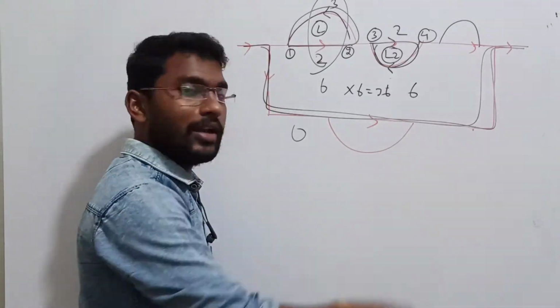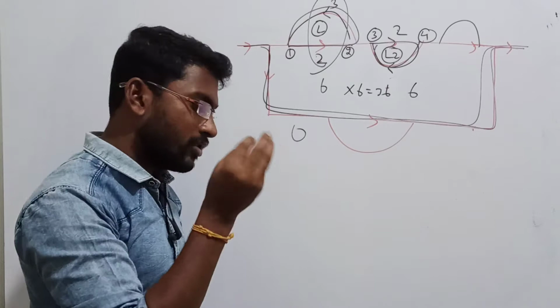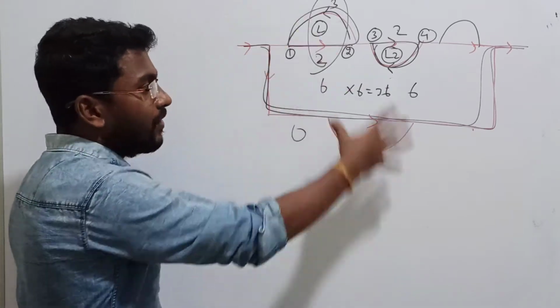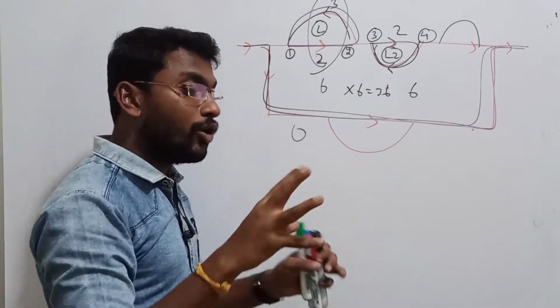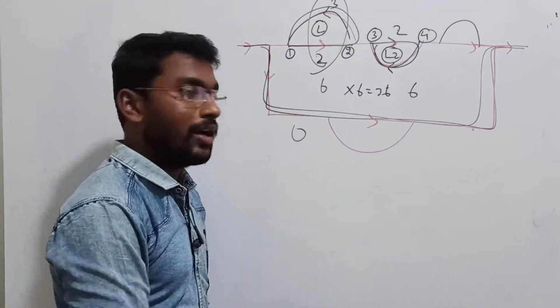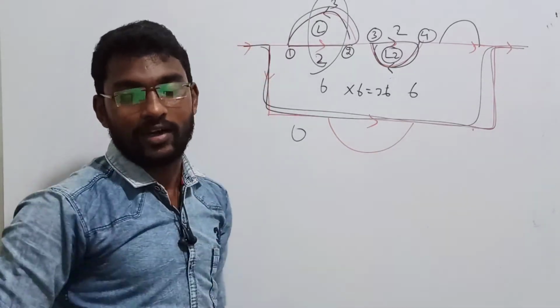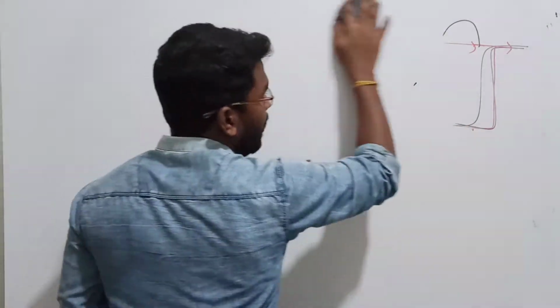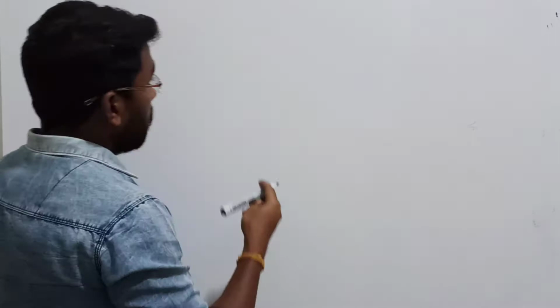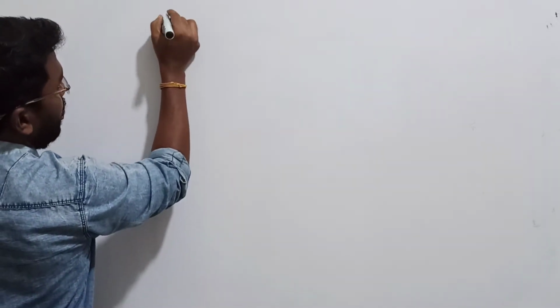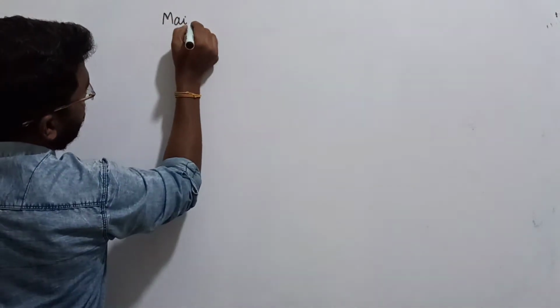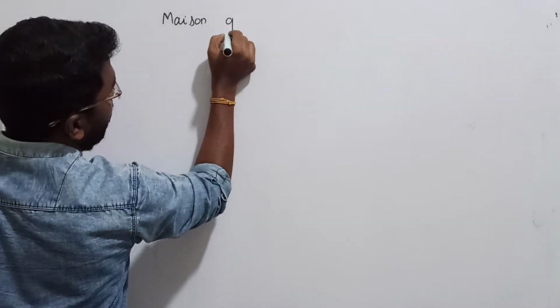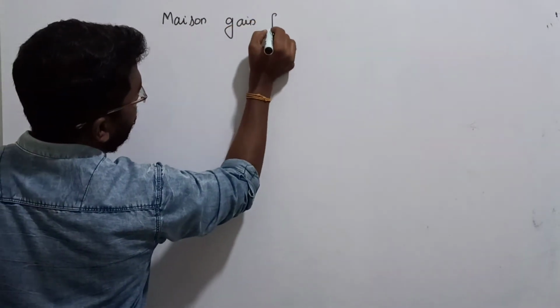Let me write the mathematical equation first. Try to slowly absorb it, and then while solving the problem, I will let you know how to collect the terms and how to get the meaning of that equation. First, I will write the general form of Mason gain formula. Let me write it.